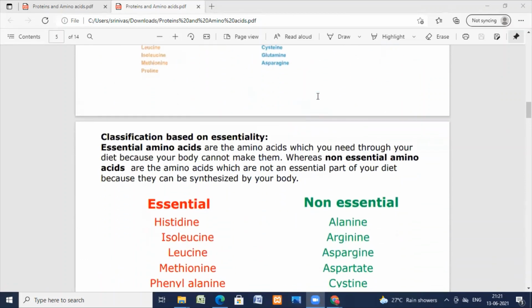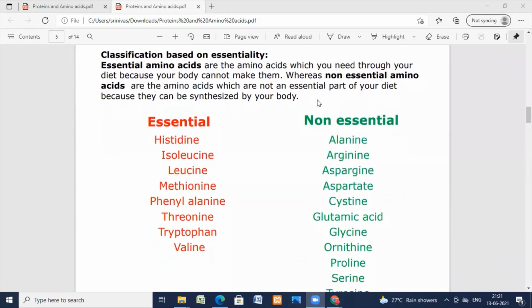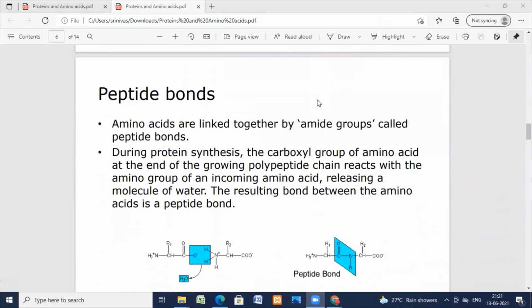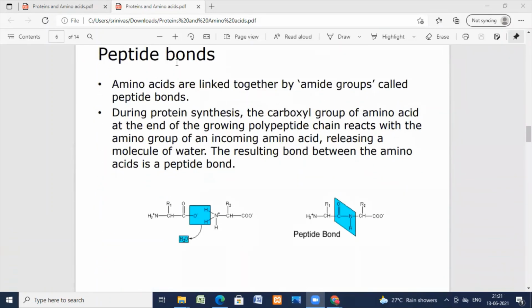Now we'll see what a peptide bond is. Amino acids on combination will give you the peptide bond. So what is a peptide bond? Amino acids linked together by an amide group is called a peptide bond. During protein synthesis, the carboxyl group of the amino acid at the end of the growing polypeptide chain reacts with the amino group of the incoming amino acid and releases a molecule of water. The resulting bond between the amino acids is the peptide bond.